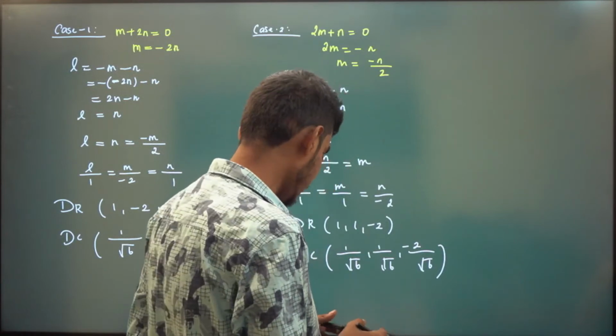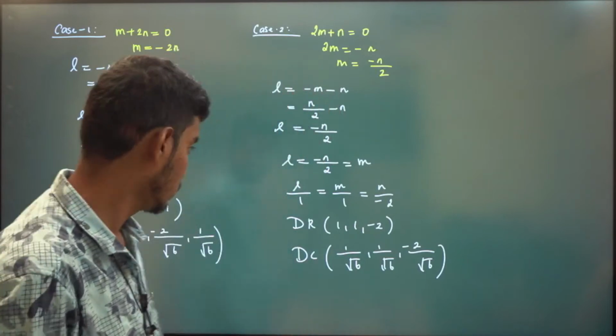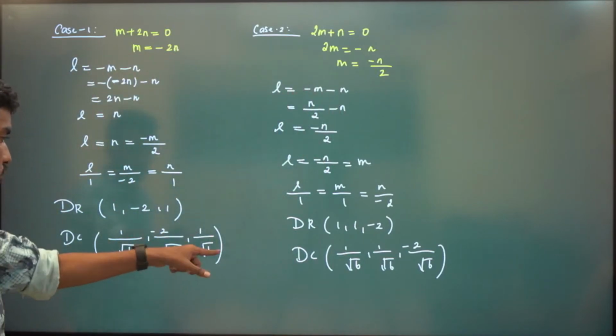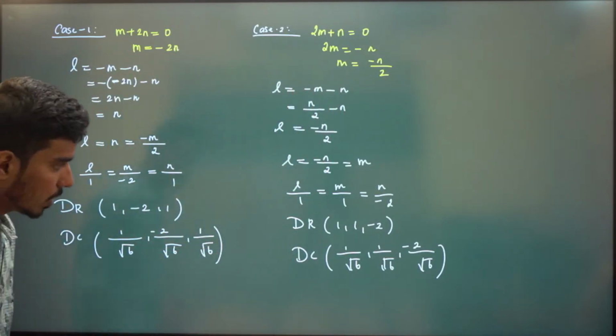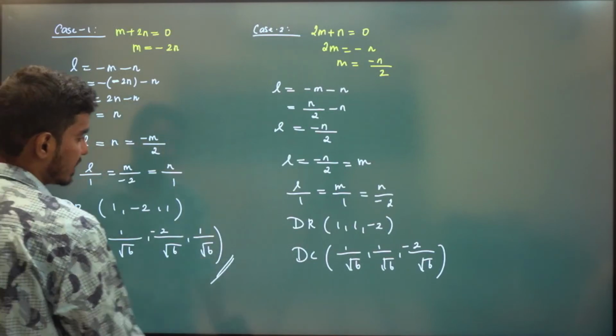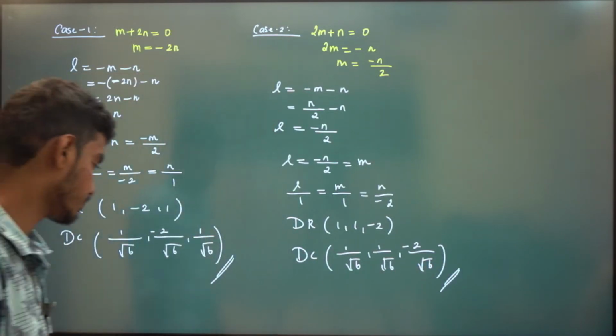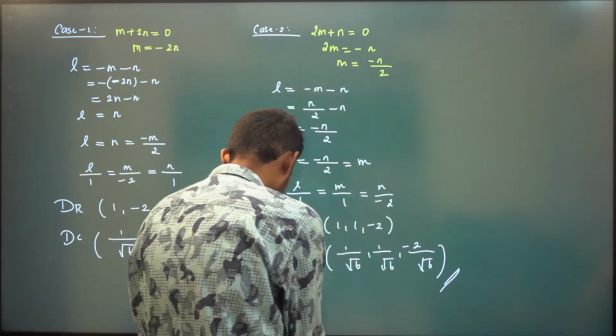So this is our direction cosine of the two lines. So 1 by root 6, minus 2 by root 6, 1 by root 6, and 1 by root 6, 1 by root 6, minus 2 by root 6. Right? So this is our answer. This is our direction cosine of two lines. Okay, so we'll move on to next concept.